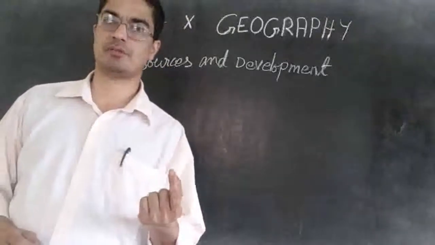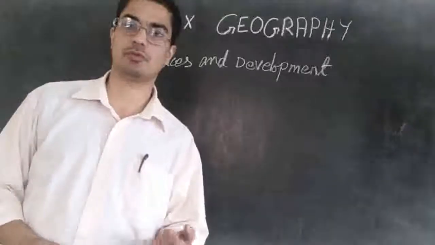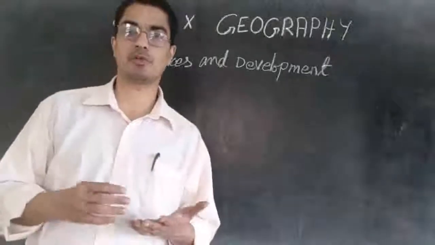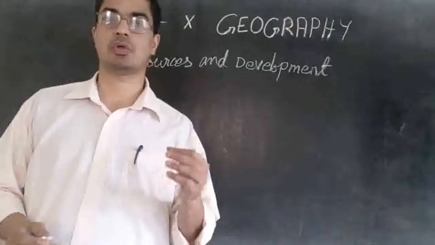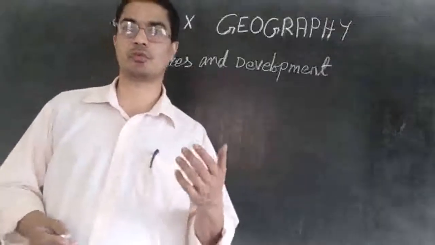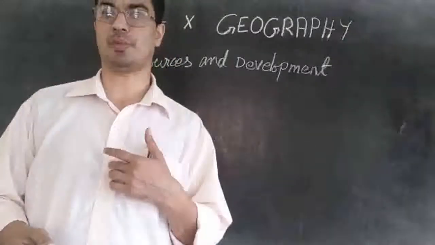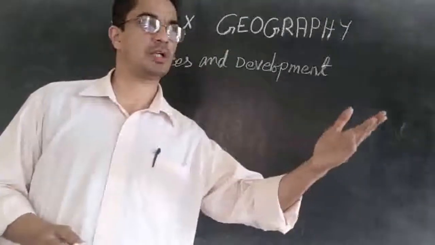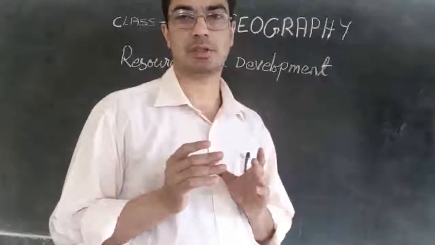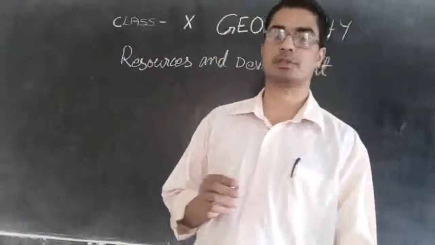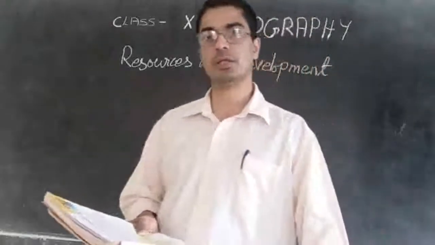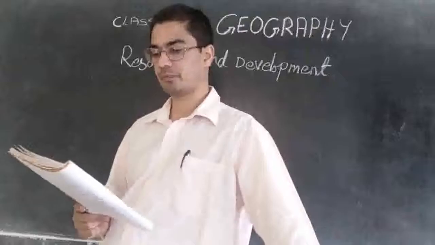It may be a small thing. If it is useful for one person, then it becomes a resource for that person. It may not be useful for everyone. So what is useful for me may not be useful for you. If it is useful for me, then it will be a resource for me. If it is useful for you, then it will be a resource for you. So it all depends on whether it is useful for one person or not. So let us see in a little more detail.